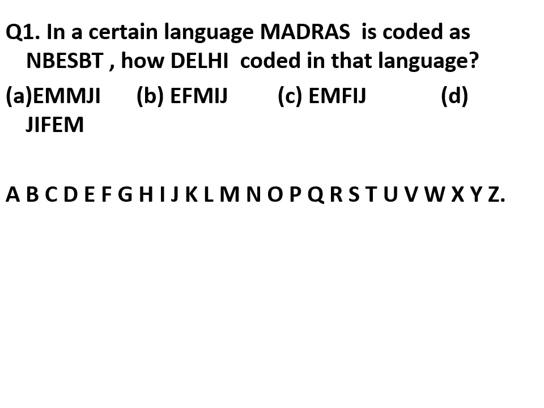How is Delhi coded in that language? Now you have to tell how we will write Delhi in this language.